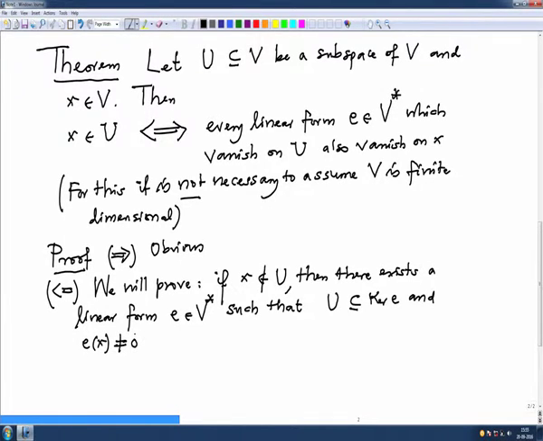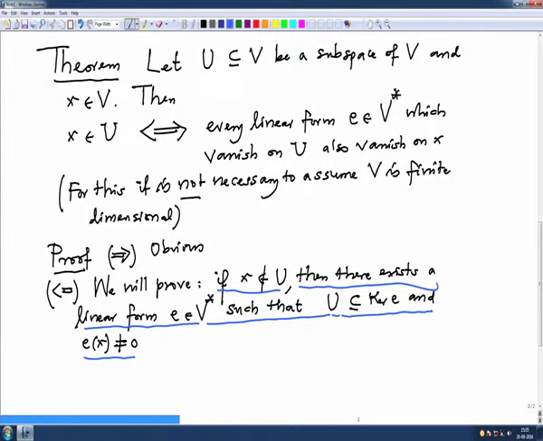This is what I need to prove. I will underline the statement. If X is not in U, then I want to produce a linear form E where U is contained in the kernel of E and E of X is non-zero.